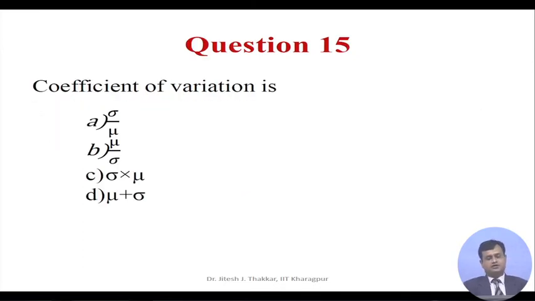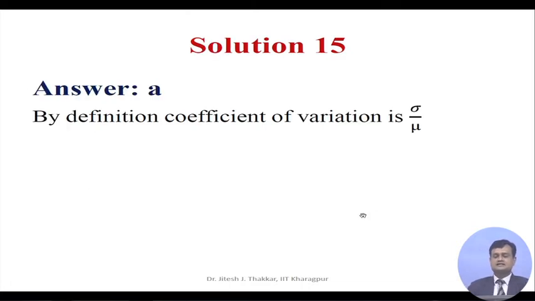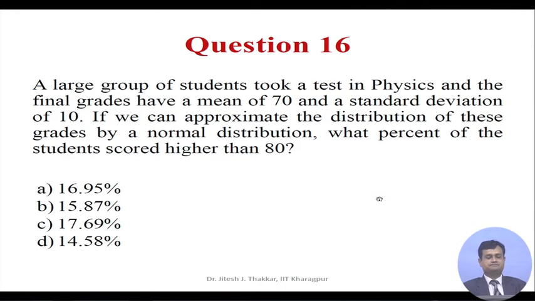Question 15. Coefficient of variation is: option A, sigma by mu; option B, mu by sigma; option C, sigma into mu; and option D, mu plus sigma. As per standard convention, sigma stands for standard deviation and mu stands for mean. So, the correct answer is A. By definition, it is sigma by mu, which is the coefficient of variation.